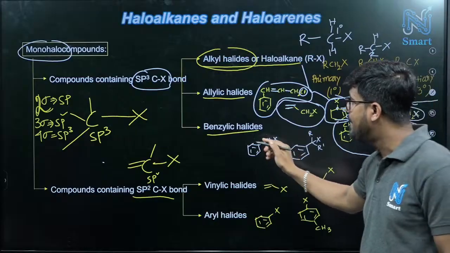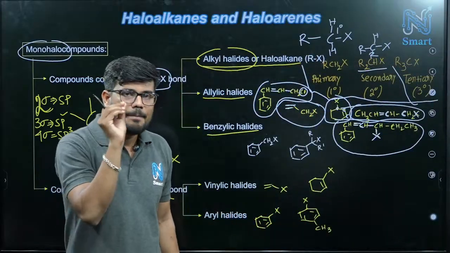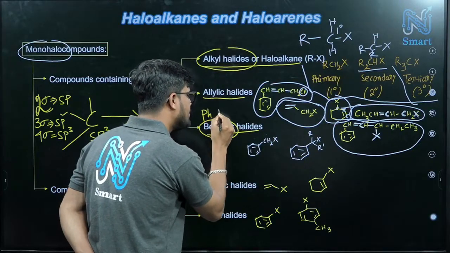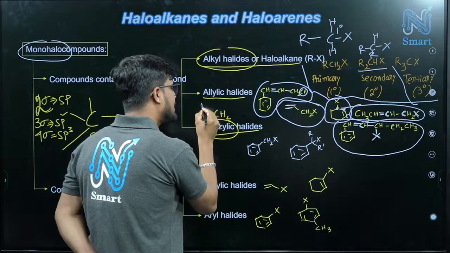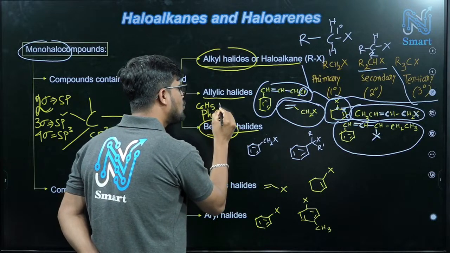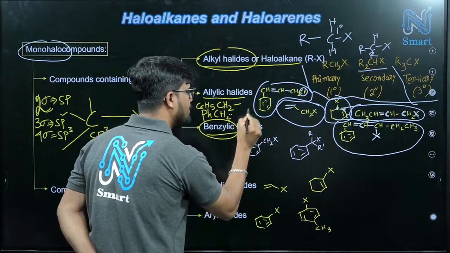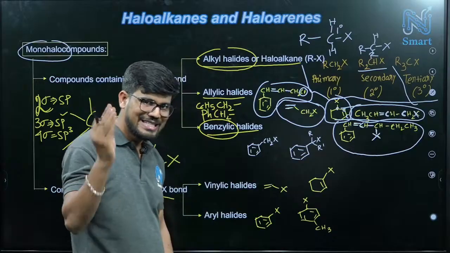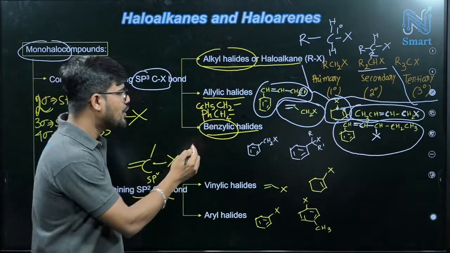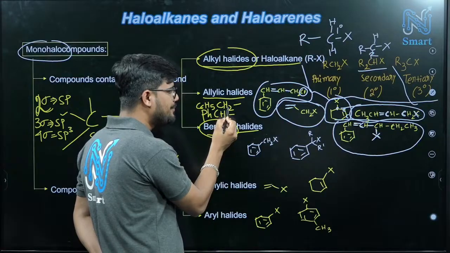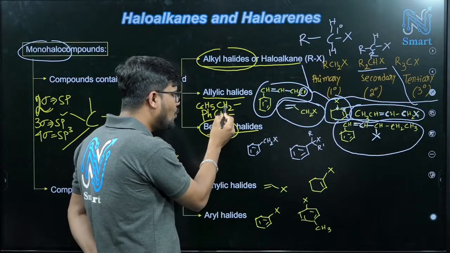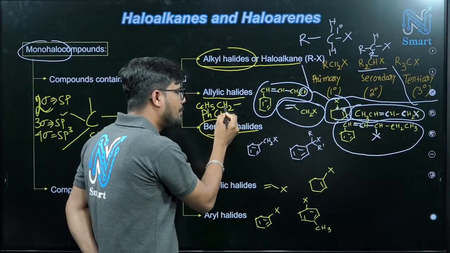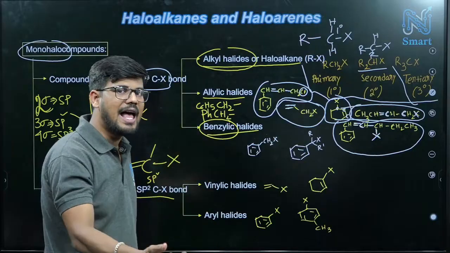Now consider benzylic halide. Benzylic means PhCH2, or C6H5CH2. This is benzylic. We have three terms: benzylic, benzyl and benzo. In benzylic, we have CH2. In the secondary case, one hydrogen is replaced by an R group, and in the tertiary case, both hydrogens are replaced by alkyl groups.